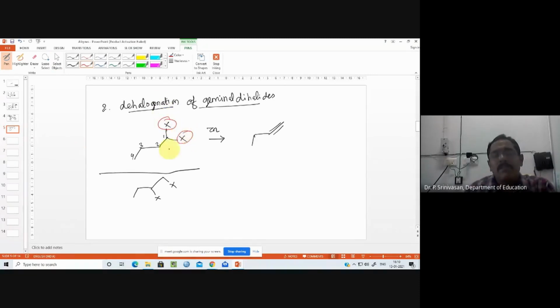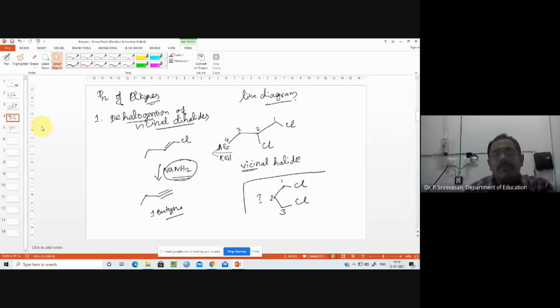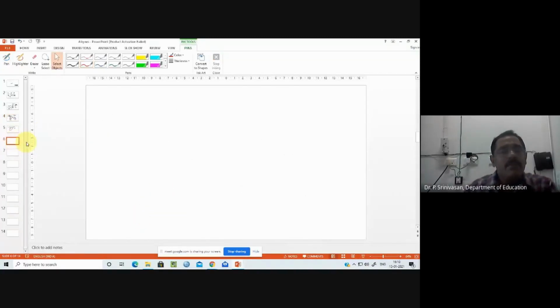That is called geminal. Here again the removal is of HX, 2 HX will be removed. Here also the same thing. In this step, it will be minus 1 HCl, and here minus another HCl. Totally 2 HCl will be removed and the product will be formed. Okay, then I'll go for the third one.